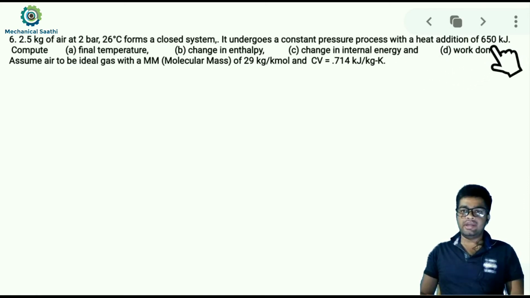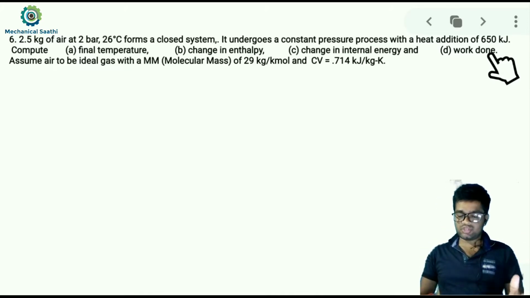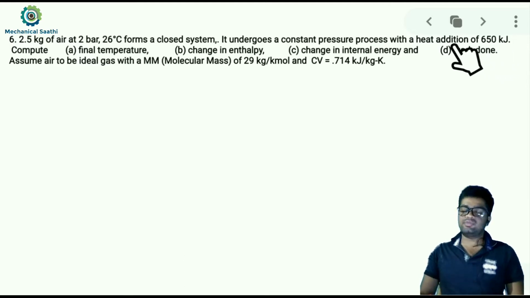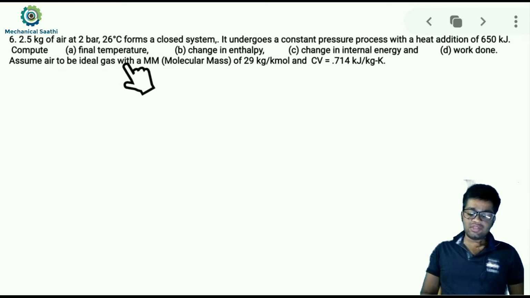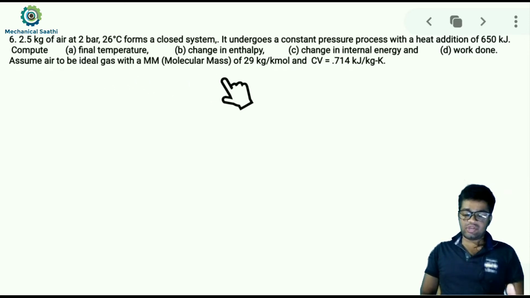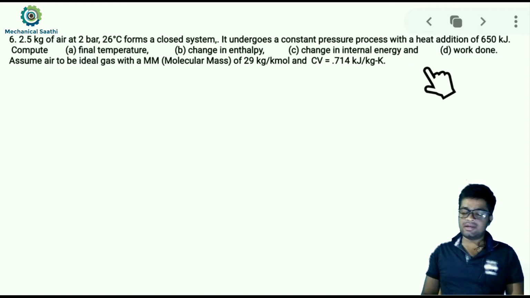Okay, so it is going through a state change from state 1 to state 2 with a constant pressure process, and during that, heat is being added. Okay, heat is being added. That amount of heat addition is given as 650 kilojoule. Okay, so we need to find out the final temperature of the gas, that air. Okay, and the change in enthalpy, change in internal energy and net work done.